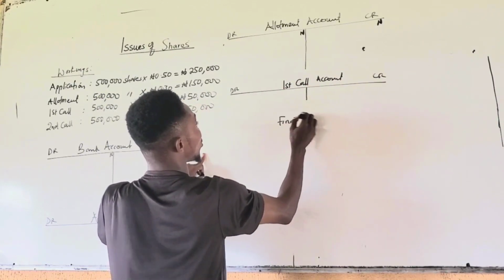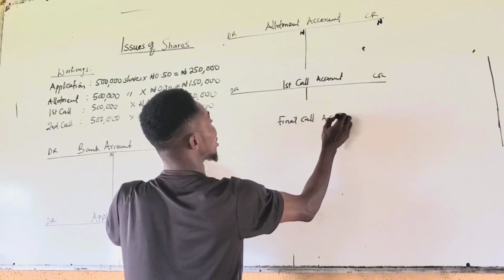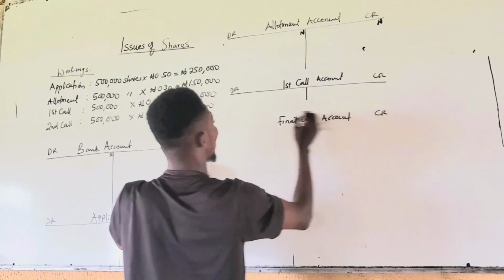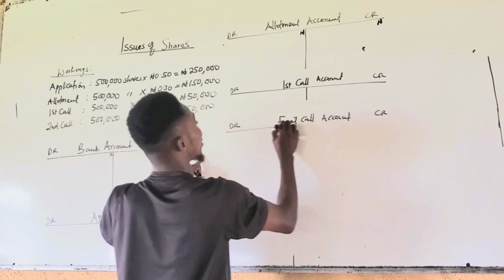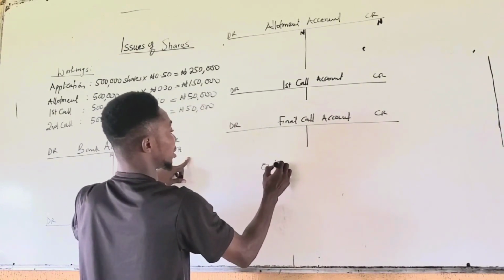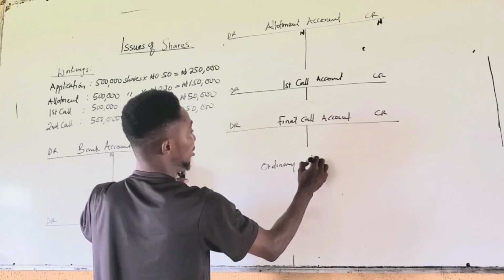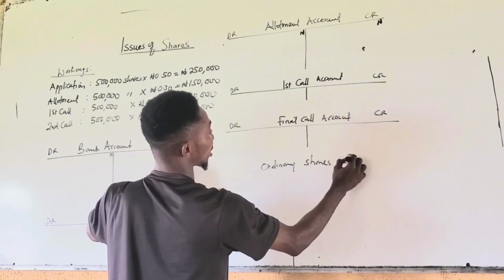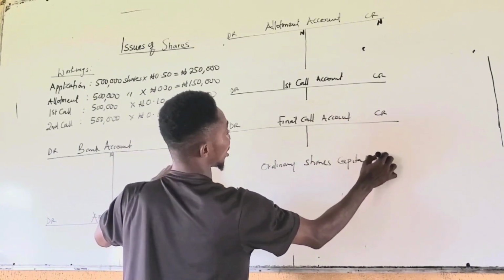Final or second call account. Ordinary shares. Ordinary share capital account.